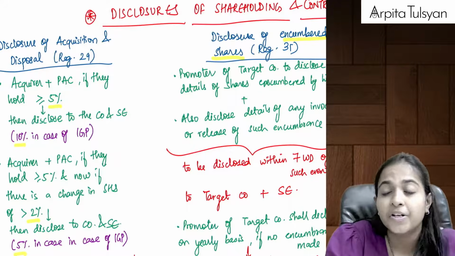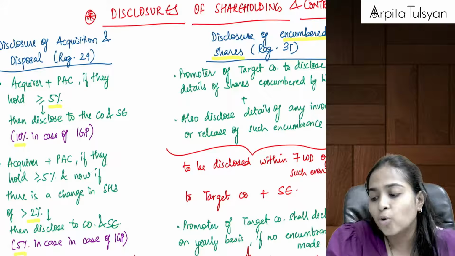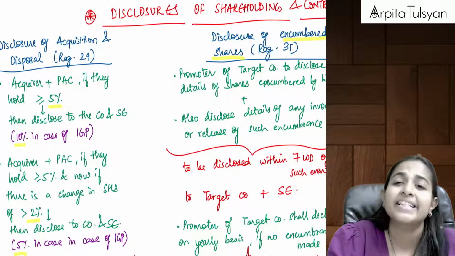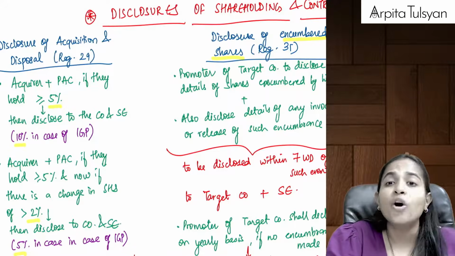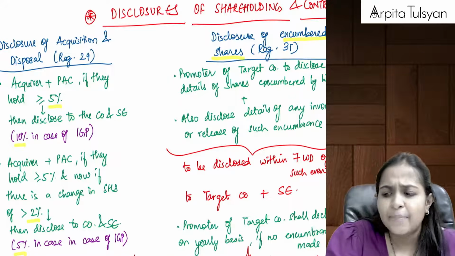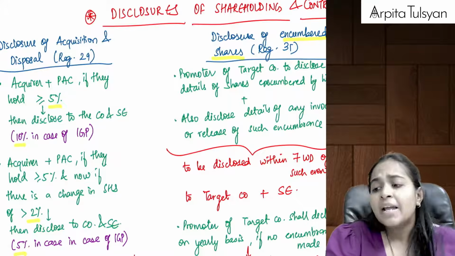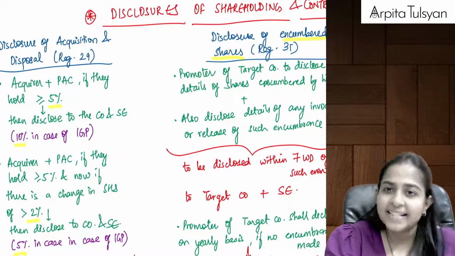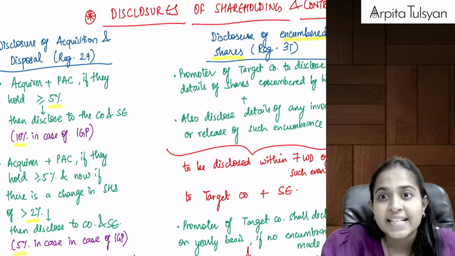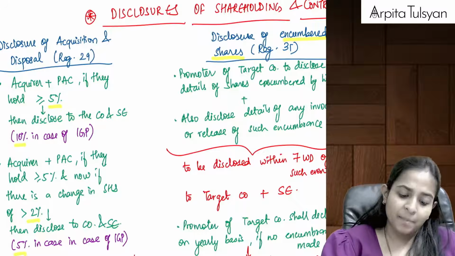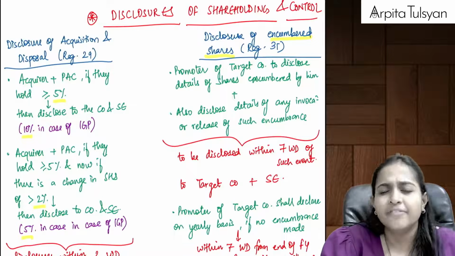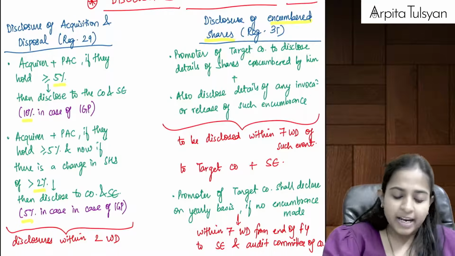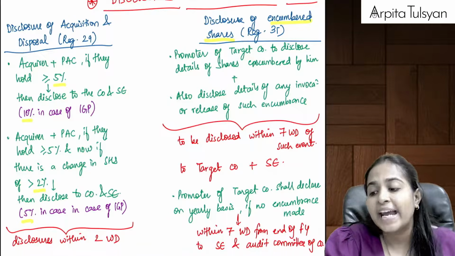Encumbered shares are those shares which have some or the other restrictions. Okay, there is a restriction on transferability of shares. That can be because of a legal claim by some other person. Maybe you have taken a loan from the bank and the bank has asked for security and you have given these shares as security, right? Or because of a pledge, because you have pledged it with any other person, etc. So if you are holding any shares which are encumbered,